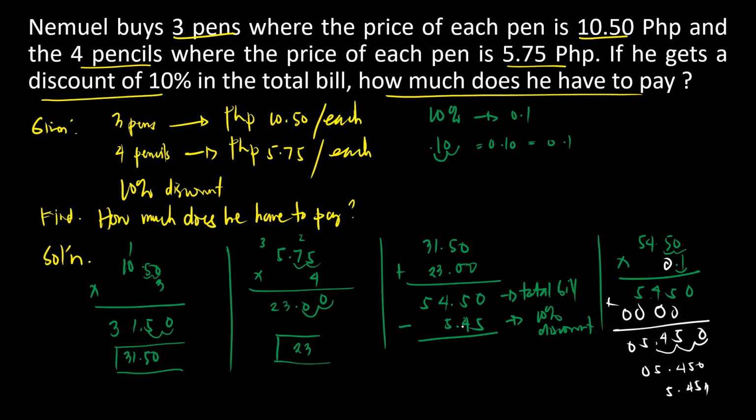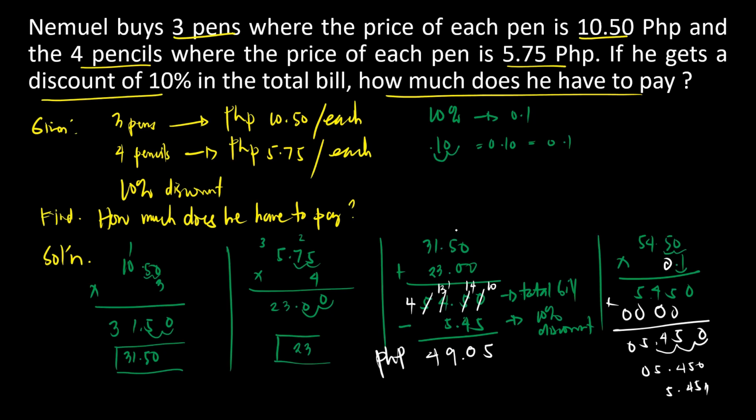Okay. So mag-borrow tayo, class. Okay, so borrow to kay 5, magiging 4 siya. Ito magiging 13 because if 5 magbaborrow din, ito magiging 14, ito magiging 10. 10 minus 5 is 5. 14 minus 4 is 10. Okay, then carry 1, so magiging 14. 14 minus 5 is 9. Then bring down 4. Then 2 decimal. Okay, so the total how much does he have to pay is 49.05 pesos.